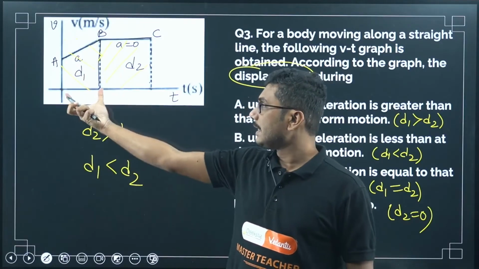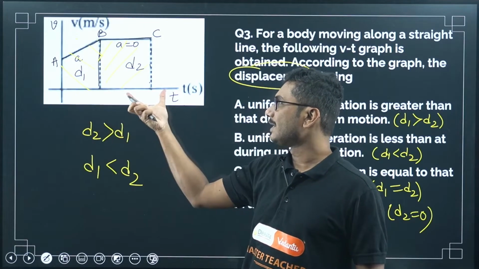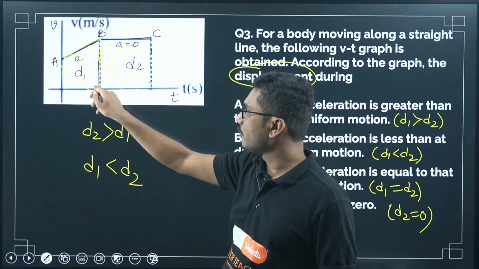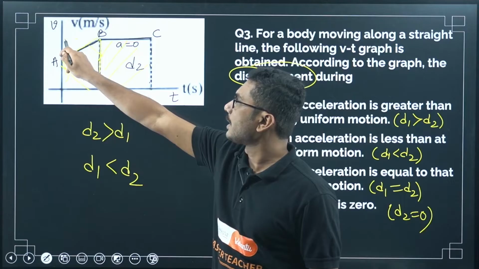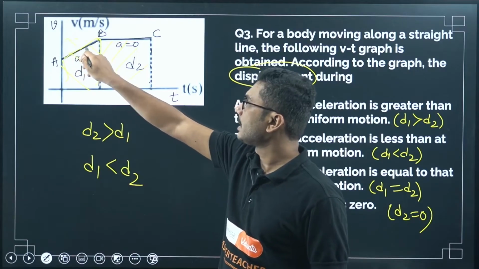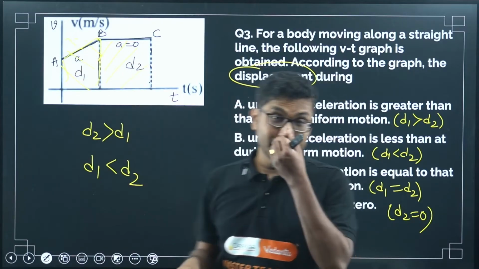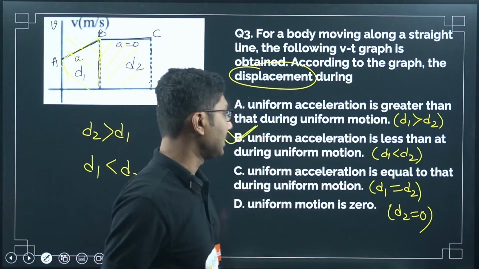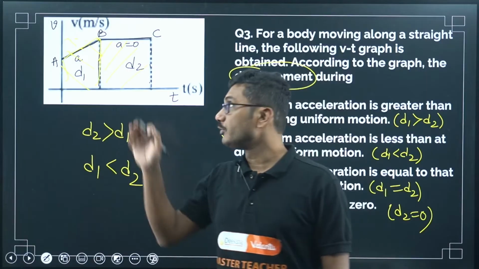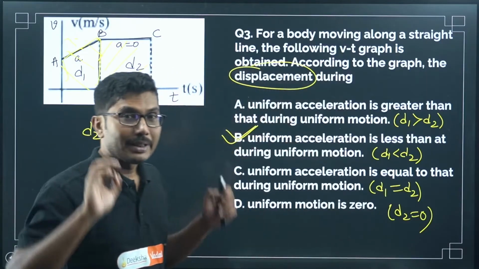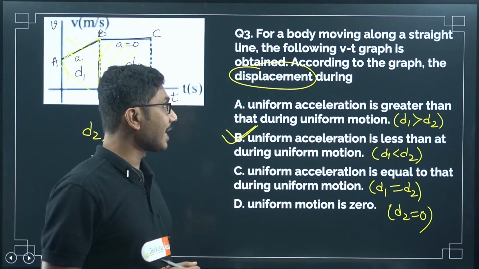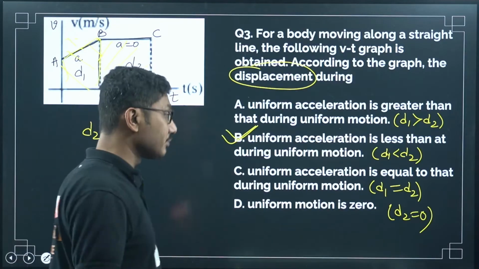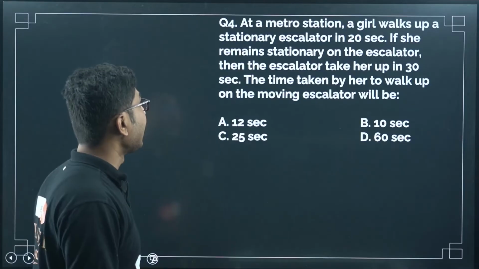Here this area obviously will be less because this part is missing. If this part was there, then they would have been the same, but that is not there, so we can simply say that the displacement during uniform acceleration is less than that during uniform motion. Clear? Be careful when answering such questions. They may be very simple questions, but you misunderstand the question and answer it wrong, right?